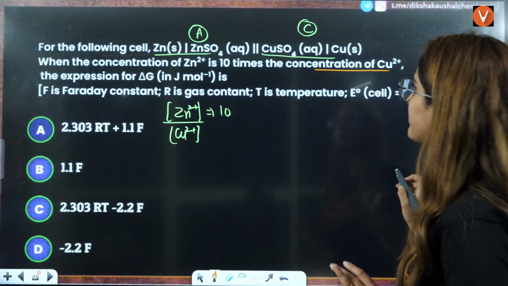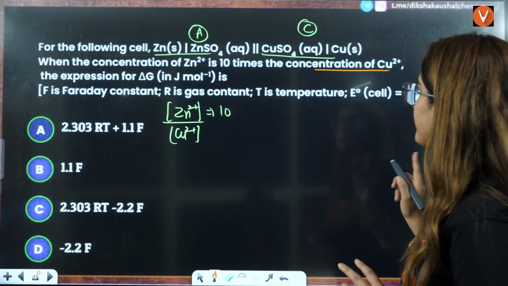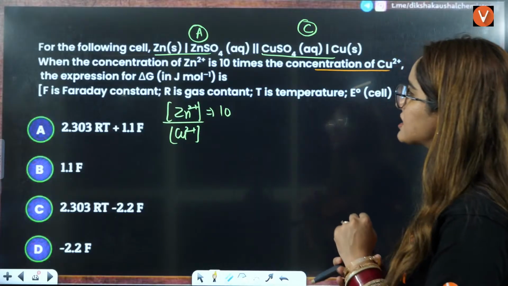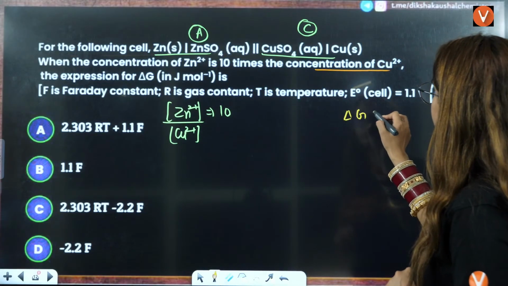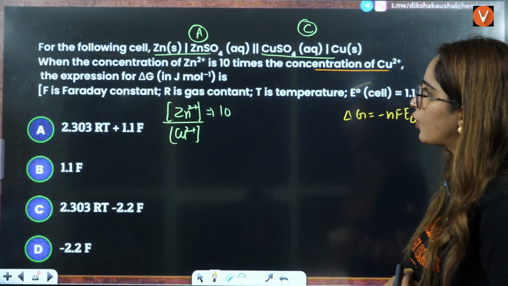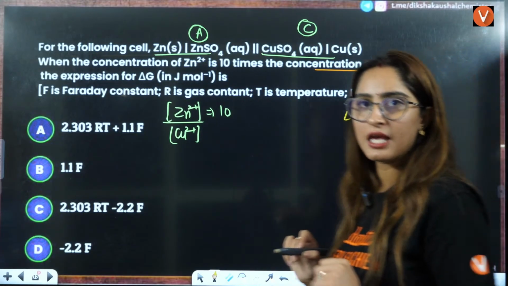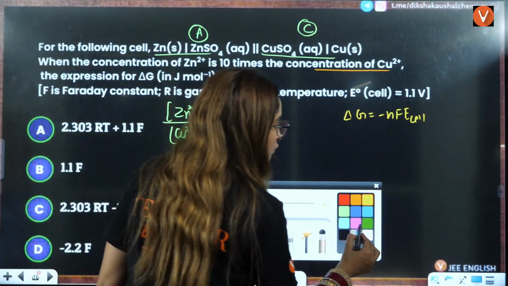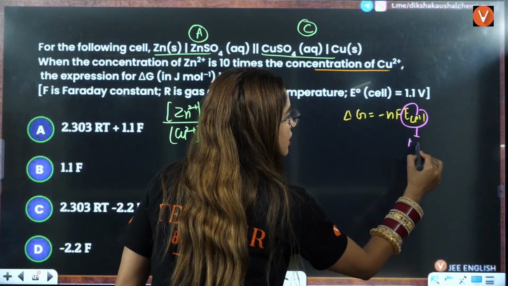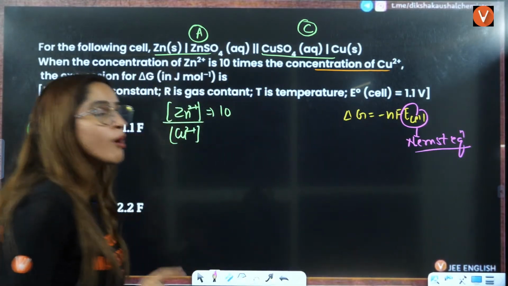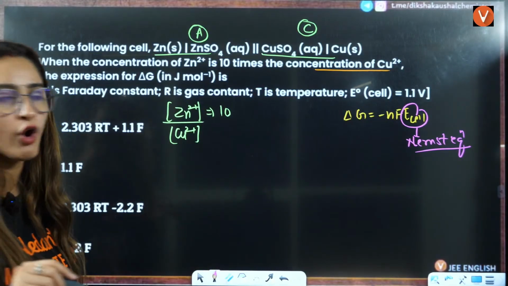Okay, at equilibrium is it? We know that delta G is equal to minus nFE cell. Delta G they are asking you, so you have to calculate the value of E cell here. E cell will be calculated from the Nernst equation. So from the Nernst equation, we will calculate the value of E cell.